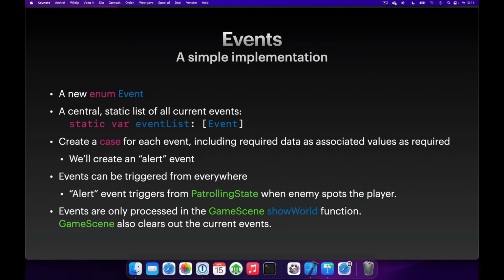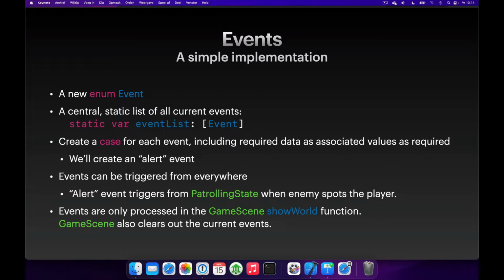The events are probably the most complex part of this episode, so let's dive into it a bit more. There are many ways of implementing events. I don't think there's a standard functionality in GameplayKit that offers it out of the box. The implementation we'll use is using an enum where each case describes a specific type of event, and we'll just have a sort of global list of events that were triggered.